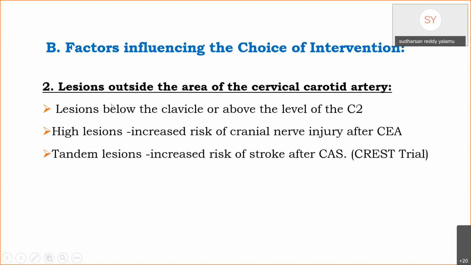Lesions outside the area of cervical carotid artery. Lesions below the clavicle or above the level of second cervical vertebra pose significant difficulties. These require additional exposure with increased risk of cranial nerve injuries after endarterectomy. And tandem lesions are associated with the risk of stroke after angioplasty and stenting.